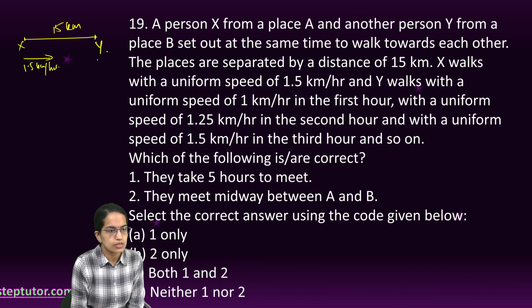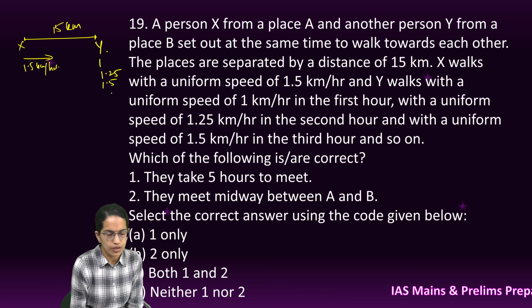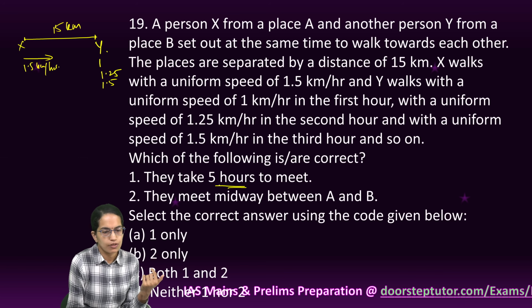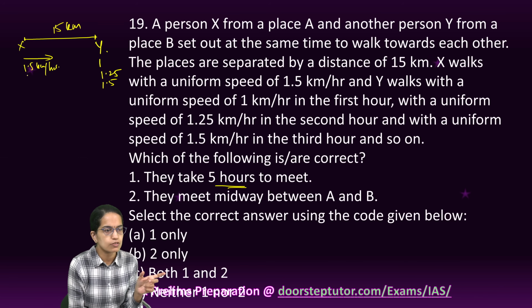In the very first hour, it moves at 1 kilometer per hour. In the second, it is 1.25. In the third, it is 1.5 and progressively increases. Now, let's say they meet after 5 hours. If I consider this as the case, what would happen?